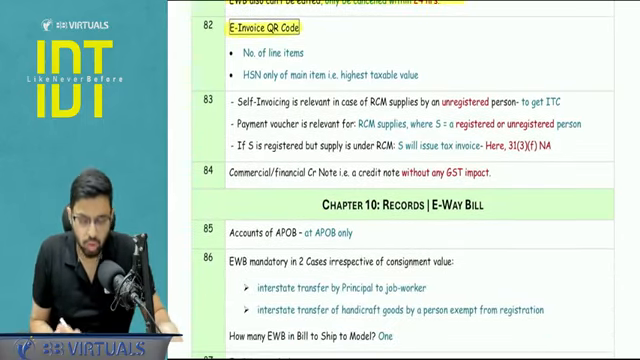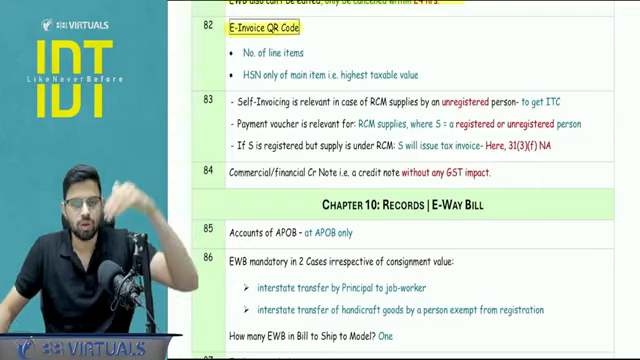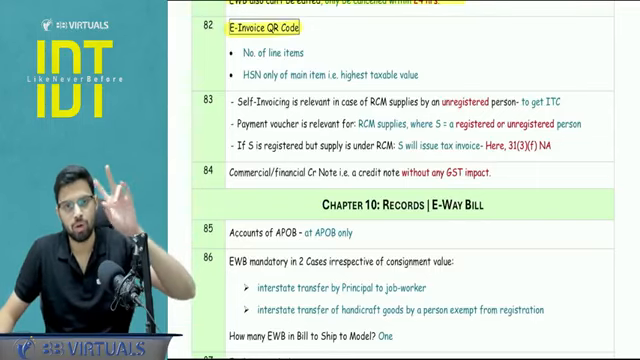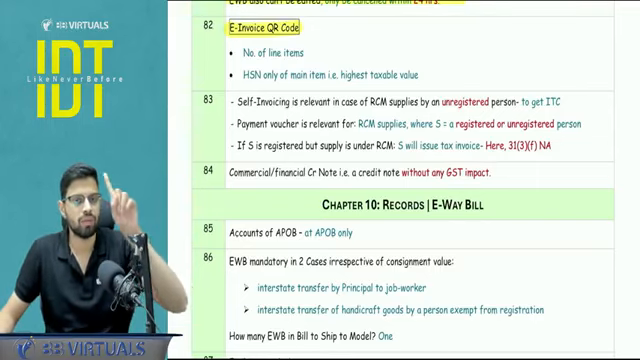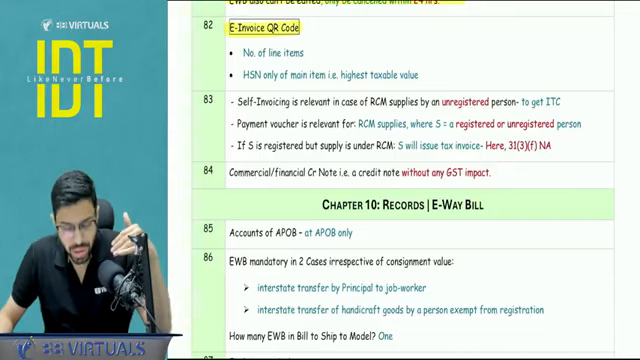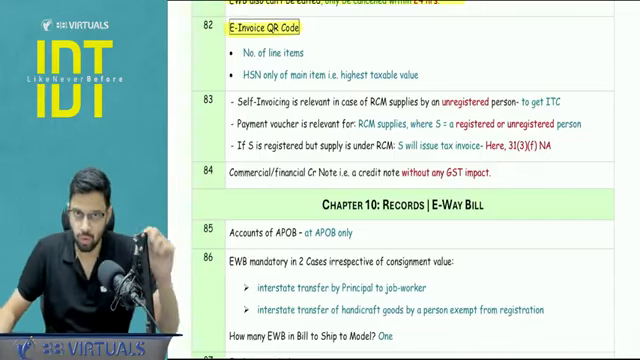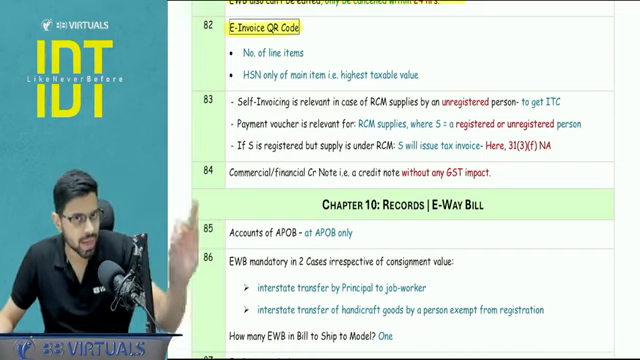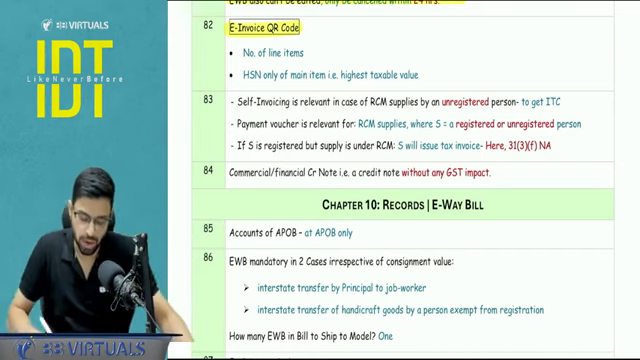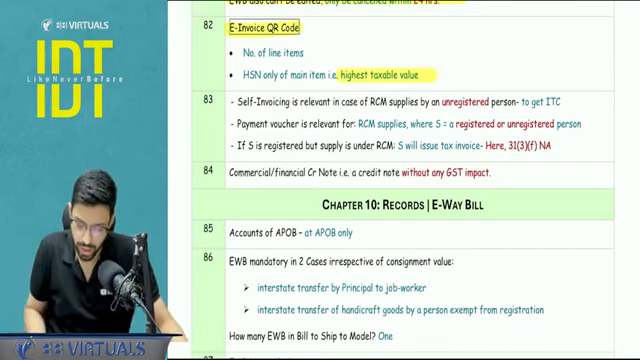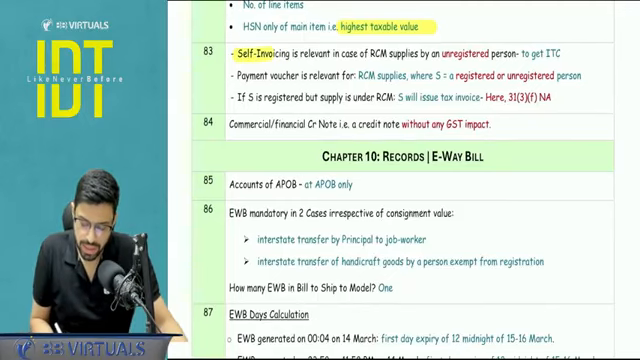E-invoicing related QR code. When you scan the QR code, you get a lot of things. Amongst that, I want to stress upon 2 points. One, you do not get to see all the items. You only get to know the number of line items, and the HSN also is not available for all the items. It is available only for the main item. Main item is the highest taxable value which is involved in that particular invoice.